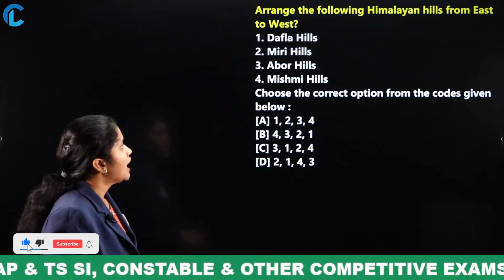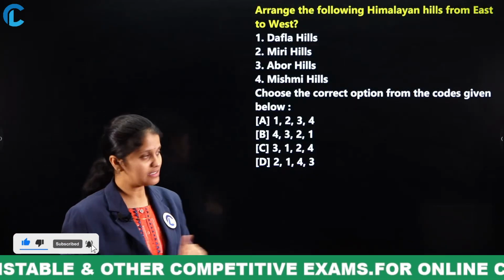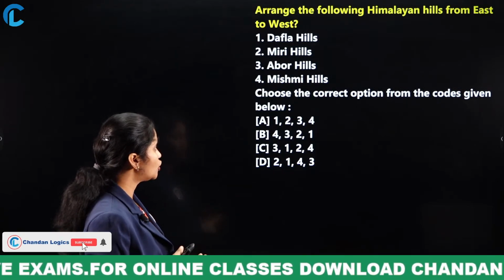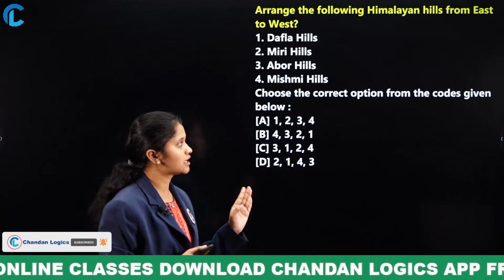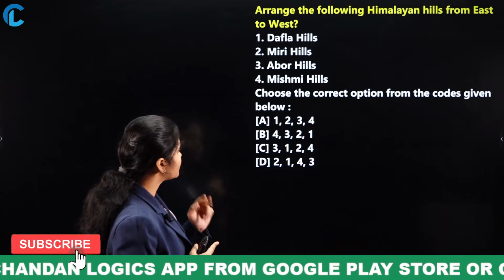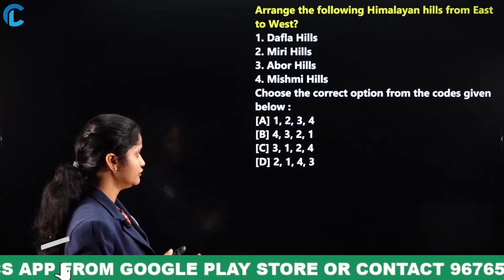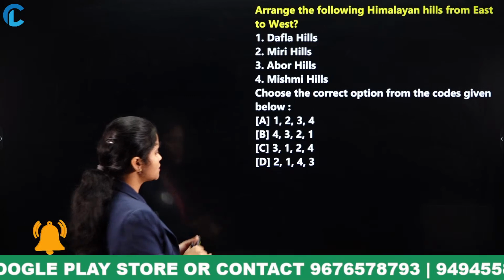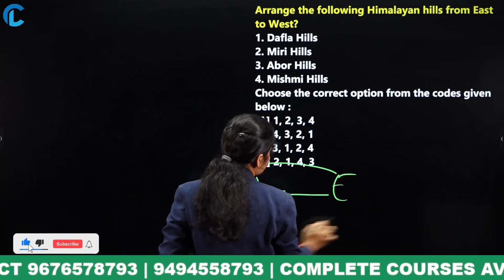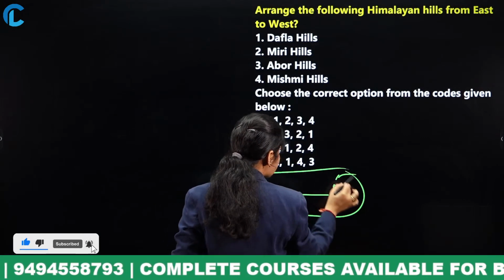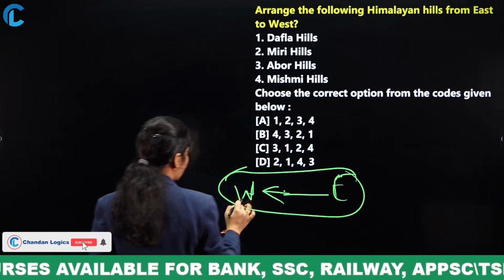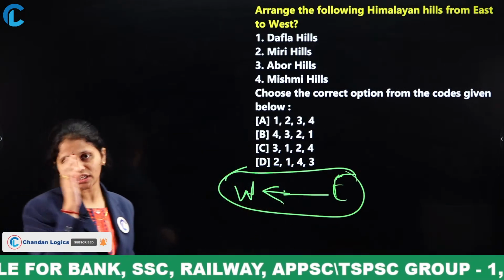Next. Arrange the following Himalayan hills from east to west. Dafla Hills, Miri Hills, Abor Hills, Mishmi Hills. Choose the correct option from the codes given below. 1, 2, 3, 4; 4, 3, 2, 1; 3, 1, 2, 4; or 2, 1, 4, 3. Here the question is all about the east to west direction. Just go through the options clearly. That is the thing I have just informed you. Once you are perfect with the maps, then you can solve the questions without any confusion.